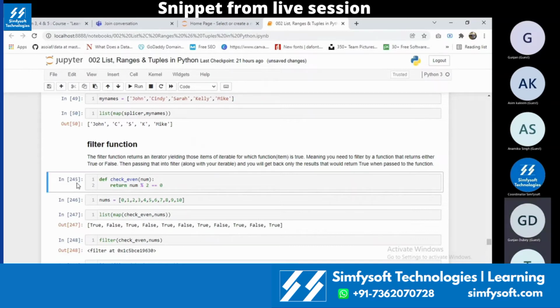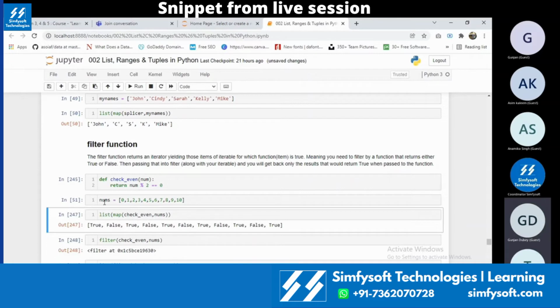Okay, if you look over here, I'm having a function called check even. What check even basically will do is it will check whether a number is even or not. Okay. When I pass an argument like 2 over here, it will basically check modulo 2. You know what modulo 2 does? It will basically give you the remainder value. And if the remainder is 0, it is an even number and the return value will be true.